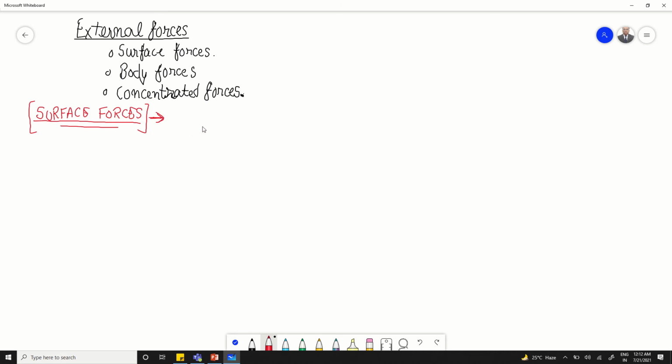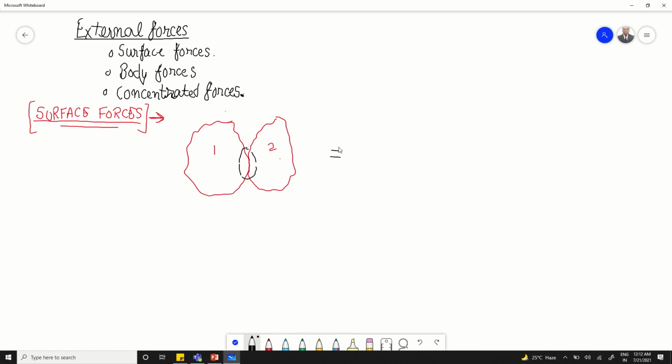So what I want to say is, let us say we have got any two arbitrary bodies. Let us say this is body number 1, and let us say this is body number 2, which is coming in contact with body number 1. Let us say this is the main surface of a body that comes in contact with body number 2.